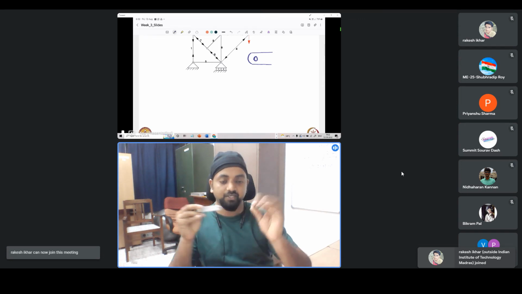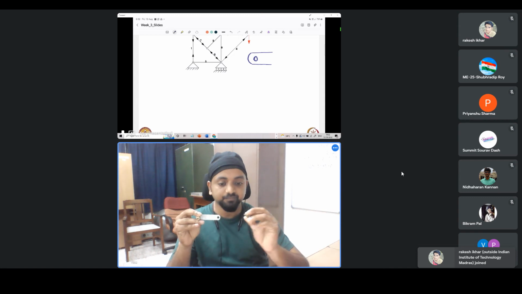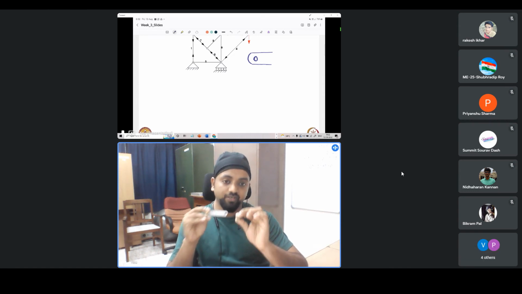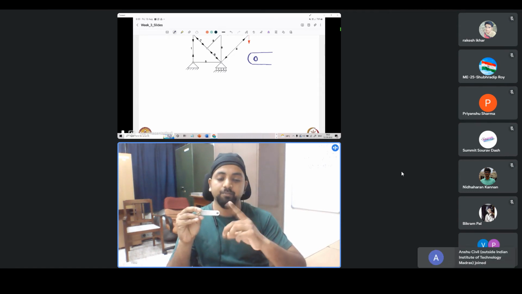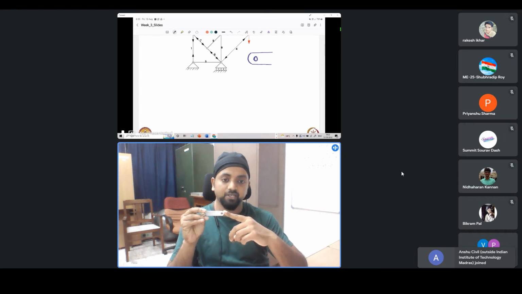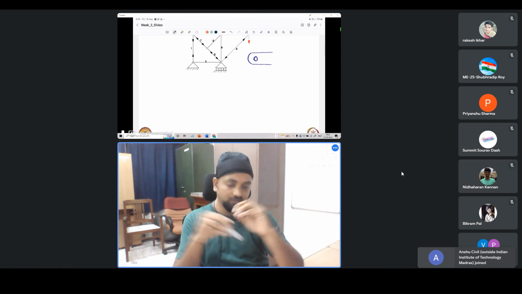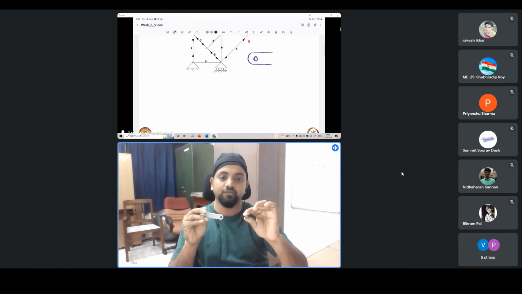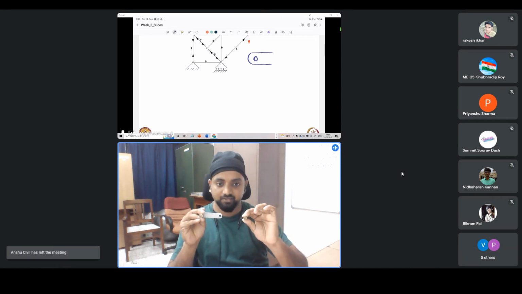Now if I were to separate that also out, I have a pin and I have a member. Now when it is loaded, this pin will be pulling the member, and in turn from Newton's third law, the member will be pulling the pin. Both will reach some sort of equilibrium, and that is where it will stay.